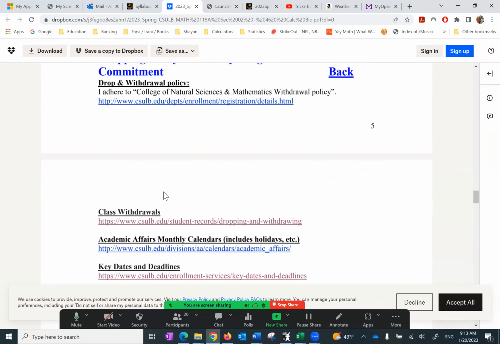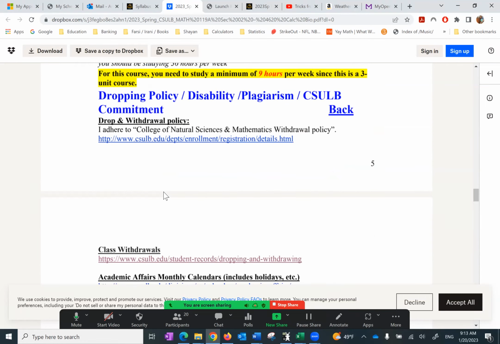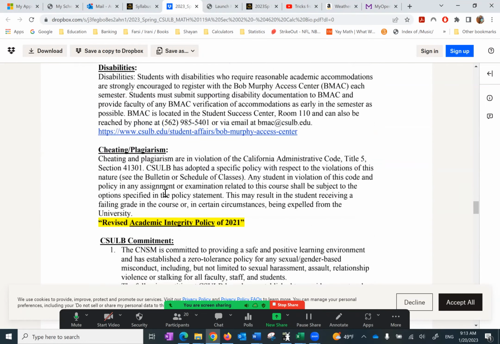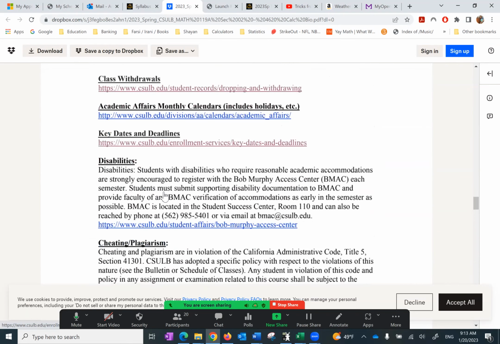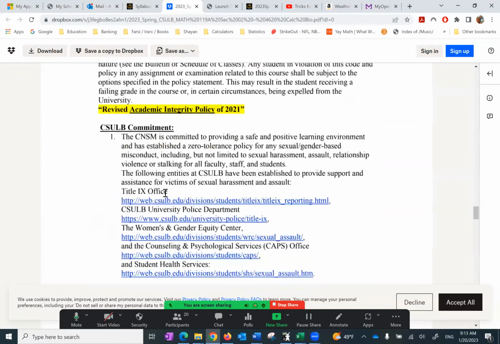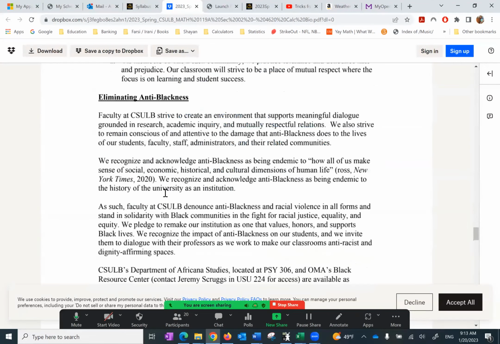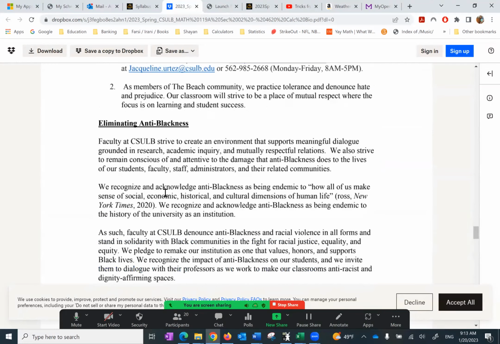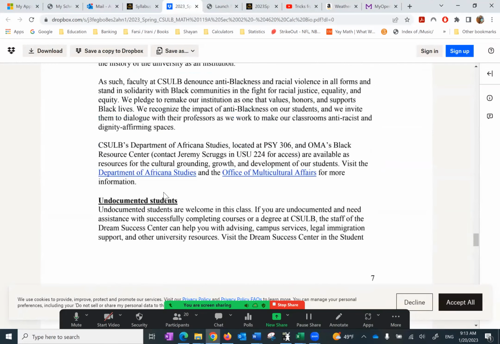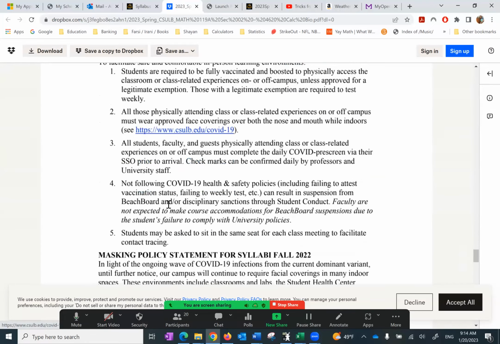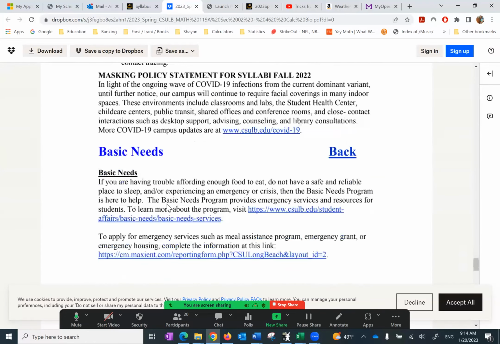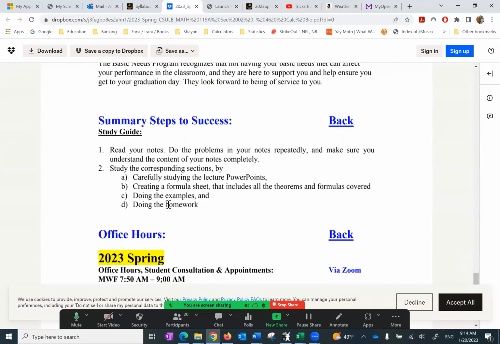And there are other things like dropping policy and withdrawal. You want to follow, again, the information that you can find online regarding that. CSULB commitment, eliminating anti-Blackness, undocumented students, class safety during COVID. All of the above, everything is mentioned here, basic needs. And summary steps to success.